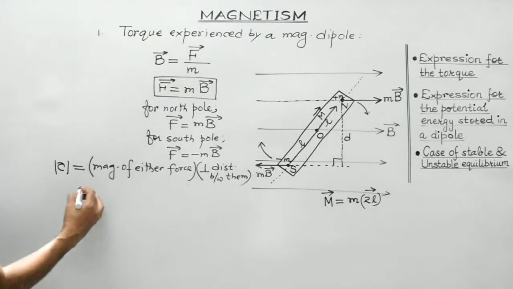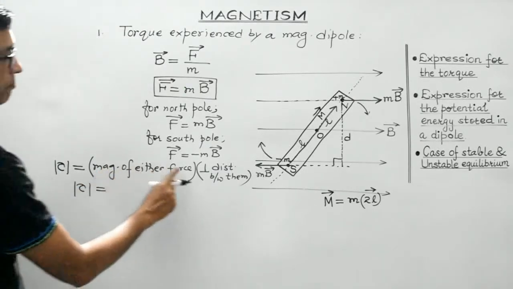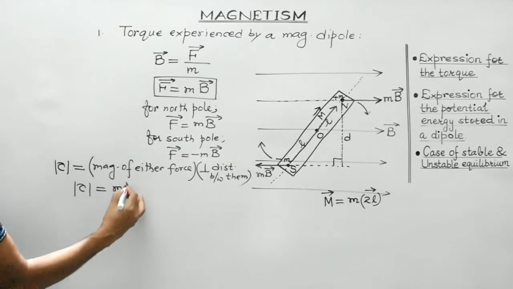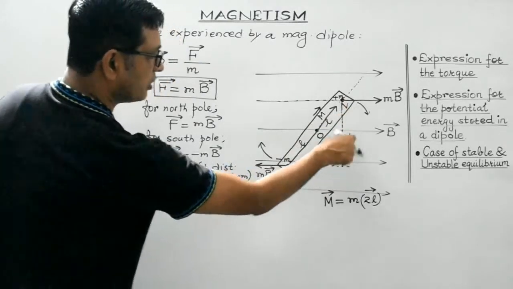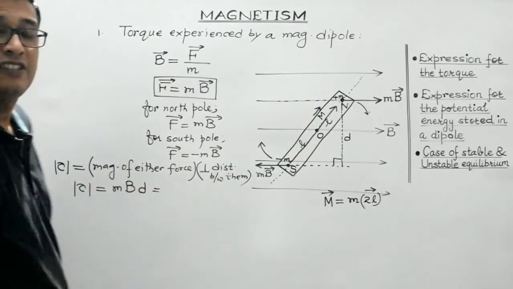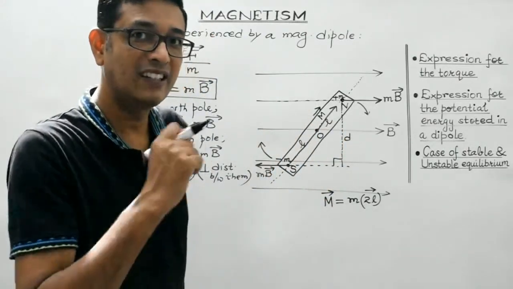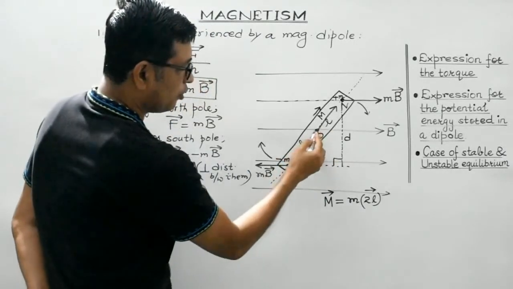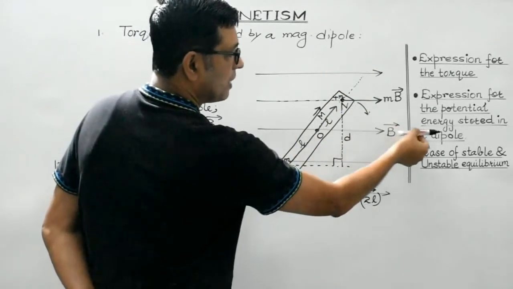So let's substitute the values. In magnitude, torque would be given by the magnitude of either of the forces, which is small m, the pole strength, multiplied by the strength of the magnetic field B, multiplied by the perpendicular distance between them, that's small d. Clear? Now, we need to represent this small d in terms of the magnetic length. So what do we do? Suppose, students, at point O, this is the magnetic moment and this is the magnetic field.